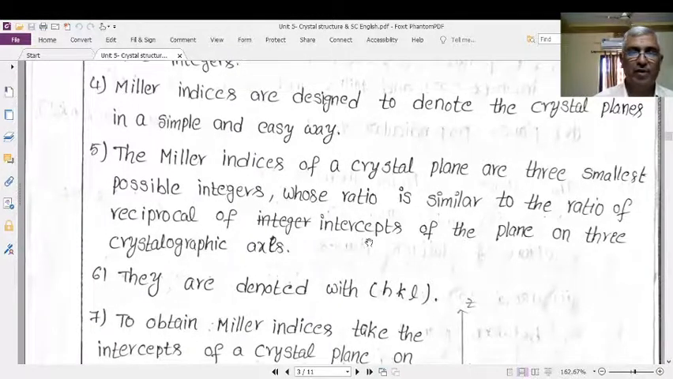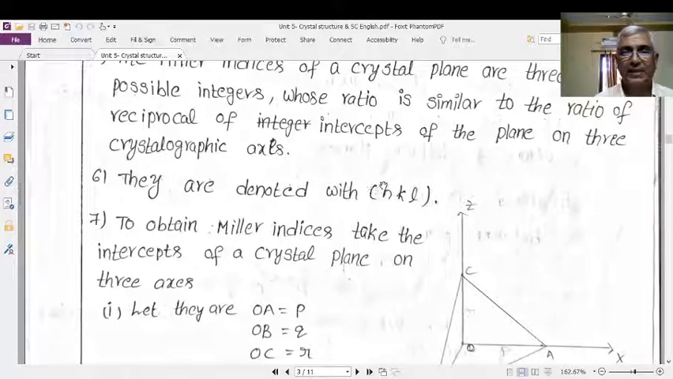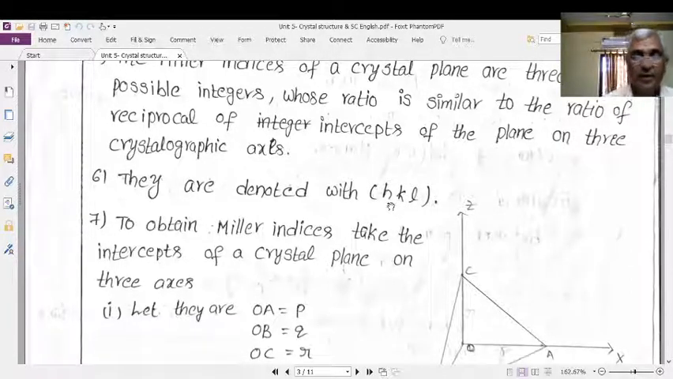They are denoted with h k l in brackets, generally without any commas in between. While you are expressing lattice planes with Miller indices, you need not put commas between h, k and l. For example, we already saw the 001 plane. You need not write 0 comma 0 comma 1. Therefore, generally commas are not placed. This is the bracket that is used for the Miller indices of the crystal plane.